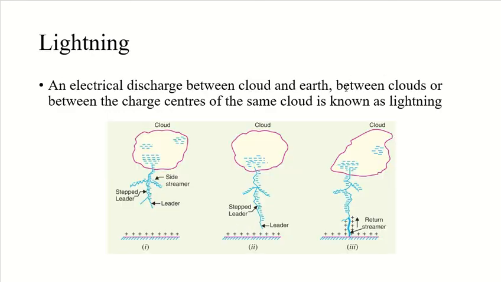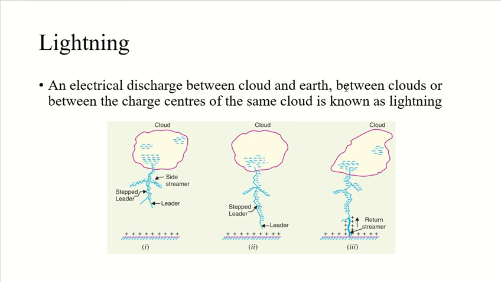The next point we are going to discuss is lightning. Now, basically, what is lightning to you? What do you think when I pronounce the term lightning? An electrical discharge between cloud and earth, or between two clouds, or between charge centers of the same cloud, is known as lightning.